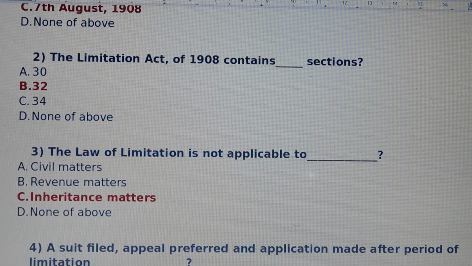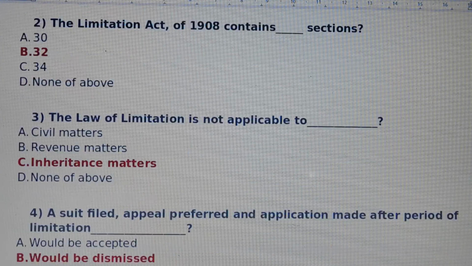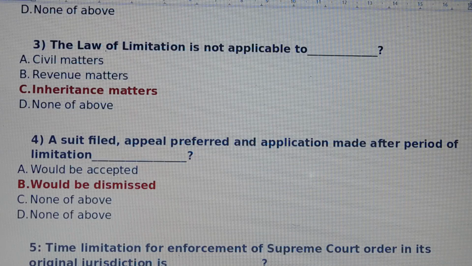Question number 3. The law of limitation is not applicable to. Answer is law of limitation is not applicable to inheritance matters. Question number 4. A suit filed, appeal preferred and application made after period of limitation. Answer is option number B, would be dismissed. Means suit, appeal preferred and application made after period of limitation would be dismissed.